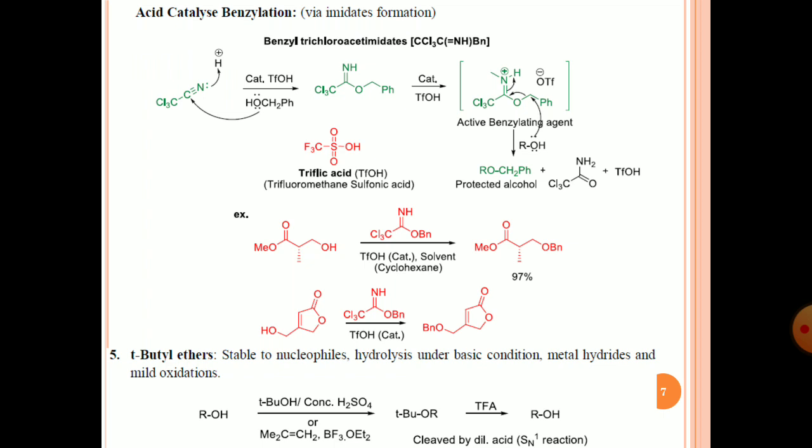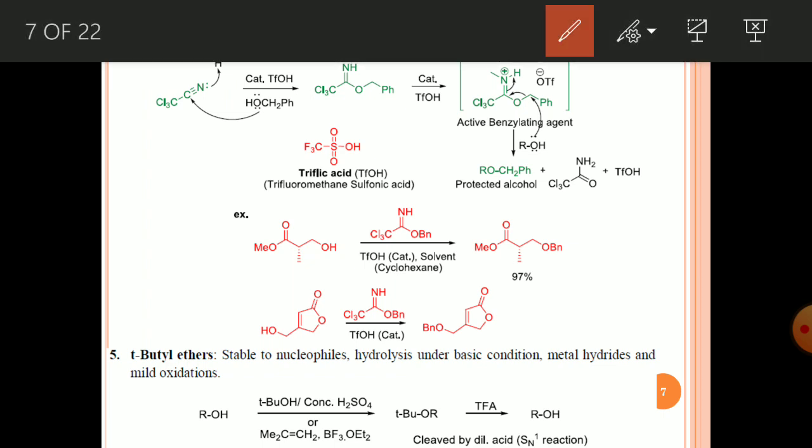This lone pair will attach to the carbon and it will generate this type of compound where the double bond NH is there. And then if you use catalytic trifluoromethanesulfonic acid, you will get this intermediate.